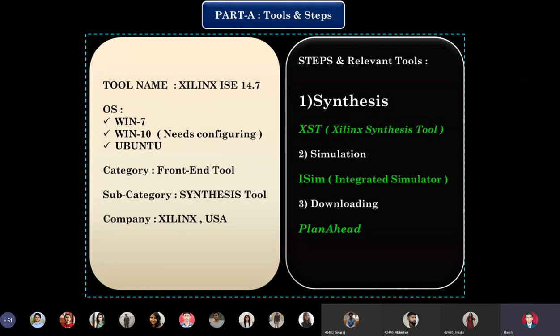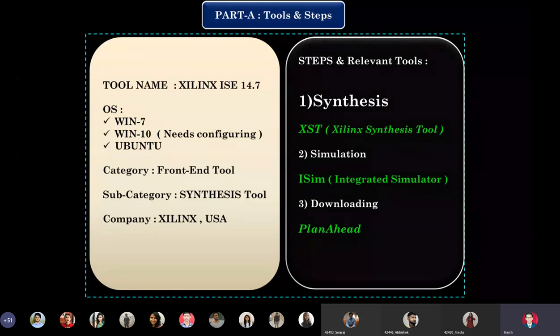Some of the students have told that yes, by seeing the video, they have been successful in installing the tool. So I advise all the remaining students, that is 56 students who have reported to be having laptops with them, to install this tool as soon as possible.